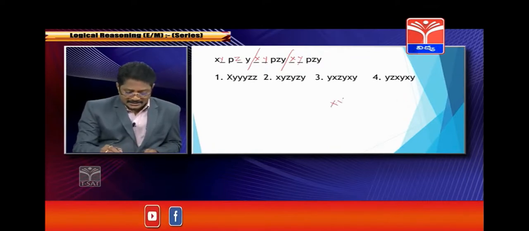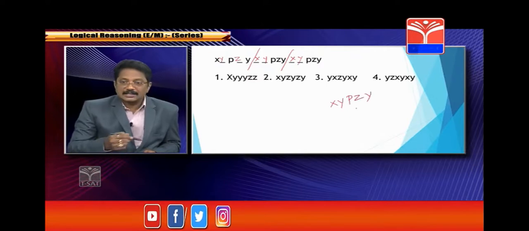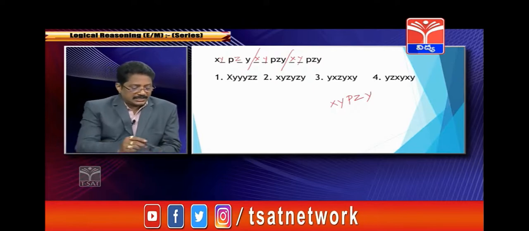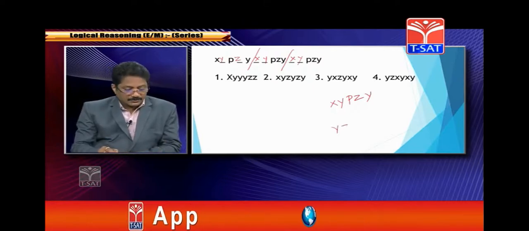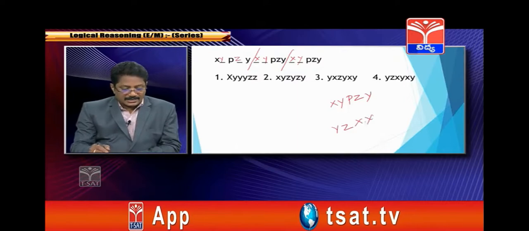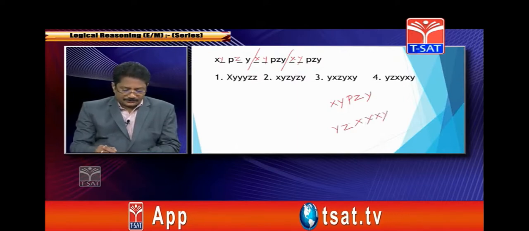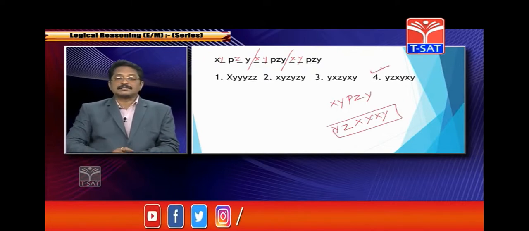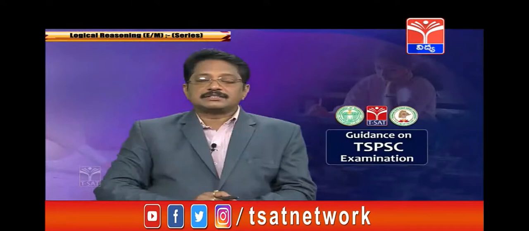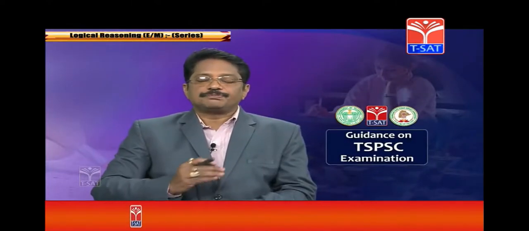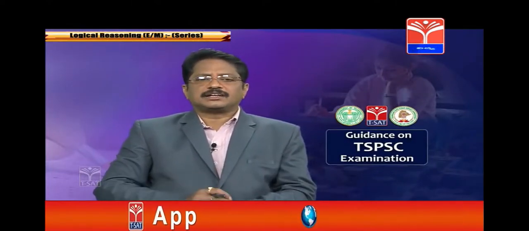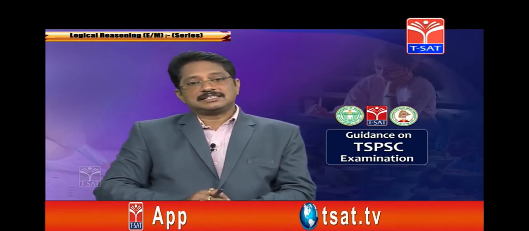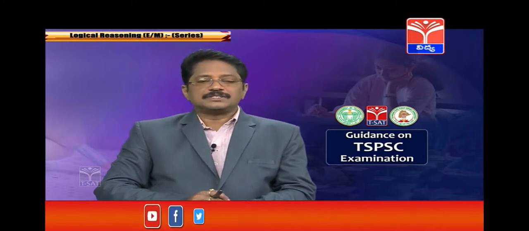This is the common pattern: X, Y, P, Z, Y is common, correct? So now you can say the answer is Y, Z, X, Y, Z, X, Y. Option 4 is the correct answer. For this, practice is very important. If you practice it, you can build speed, and within 20 seconds you can answer this kind of question. Then it is easy for you. Clear? Okay. Now we will see one more.